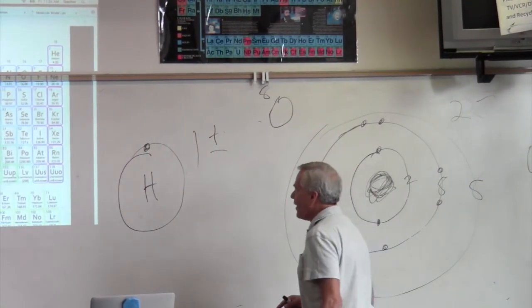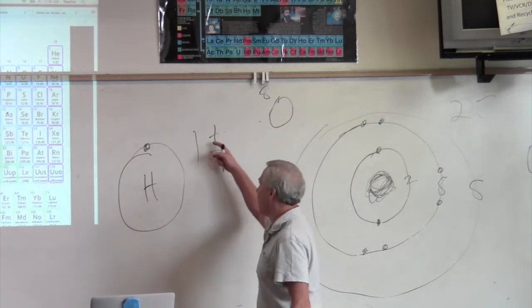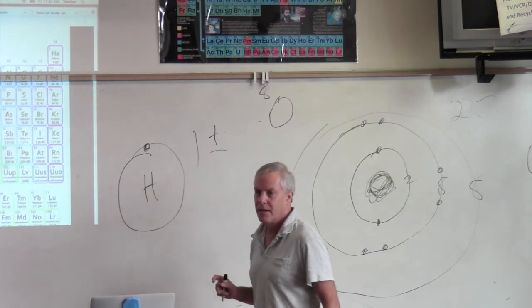So when you're writing the valence for this, this would be 1 plus, or not, I shouldn't say plus or minus, positive or negative, okay?